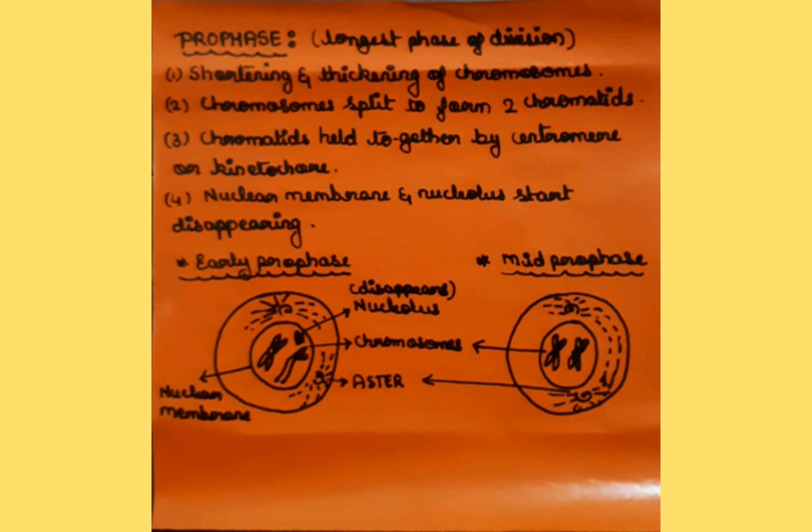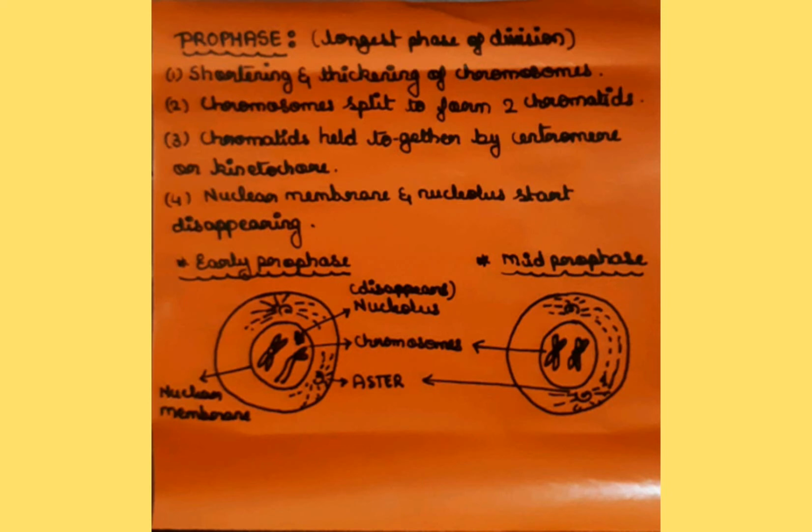And the centrioles will develop very fine eyelash-like threads called astral rays. These centrioles along with the astral rays form something called asters. The two asters will start moving towards the opposite poles. By the end of prophase, they will reach the opposite poles.